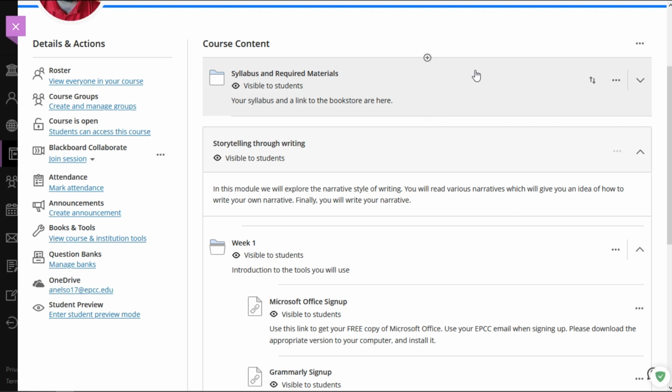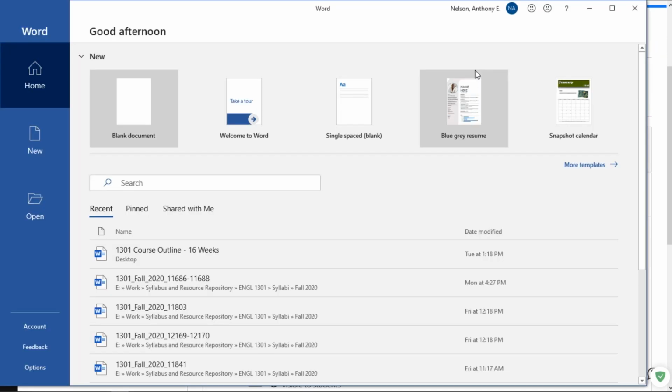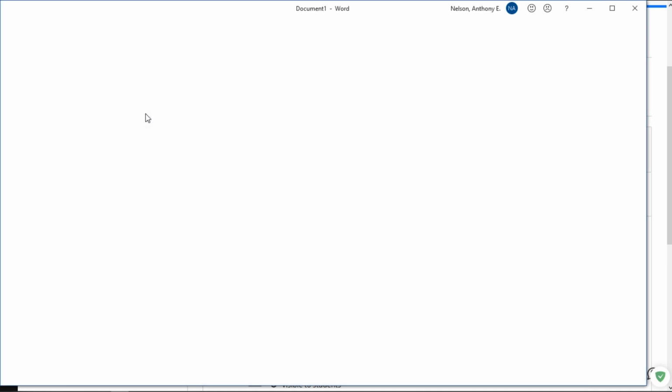Once you have it downloaded and installed, the first time you open it up, you'll see Home, New, Open, and Blank Document. So choose Blank Document. There are a few things you need to set up before you start typing for your academic papers.